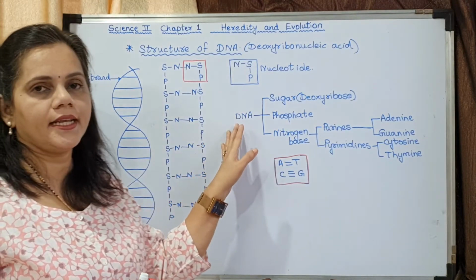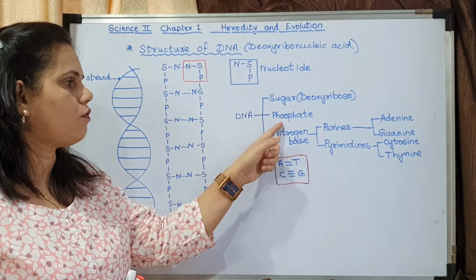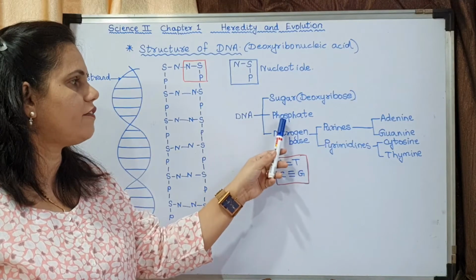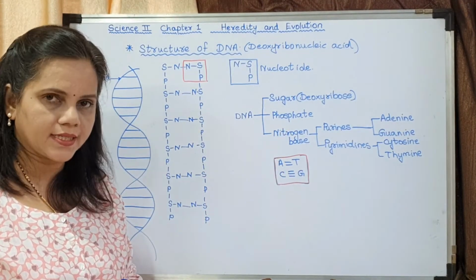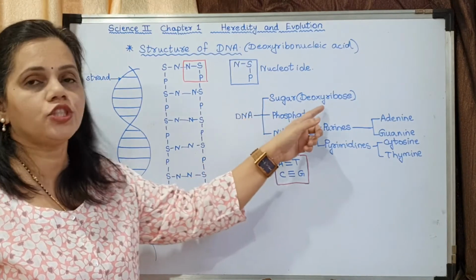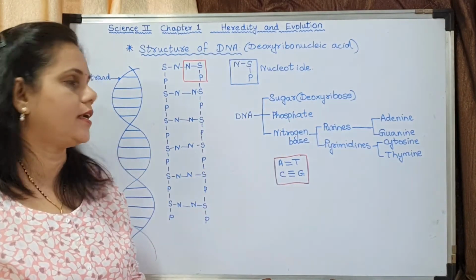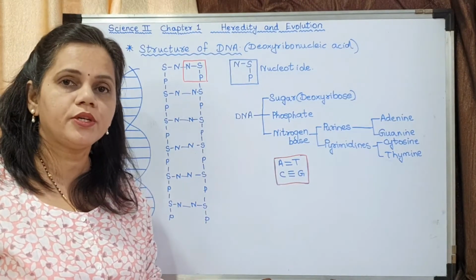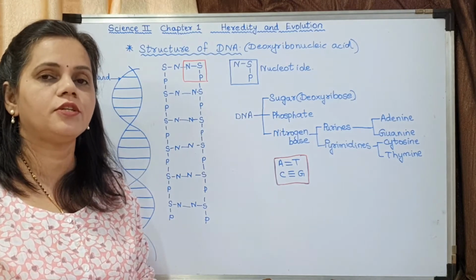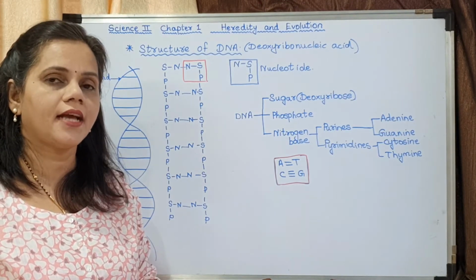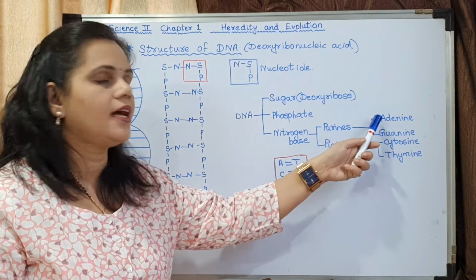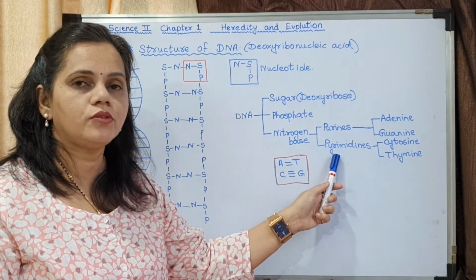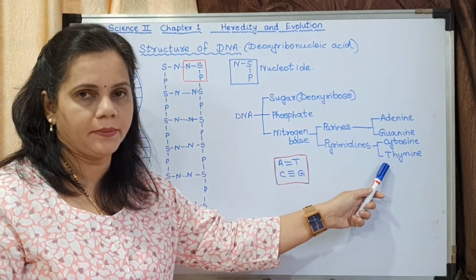So what is DNA? DNA is basically made up of sugar, phosphate and nitrogen base. Which sugar? It is deoxyribose sugar. Nitrogen bases are of two types, purines and pyrimidines. Purines are of two types, adenine and guanine. Pyrimidines are of two types, cytosine and thymine.